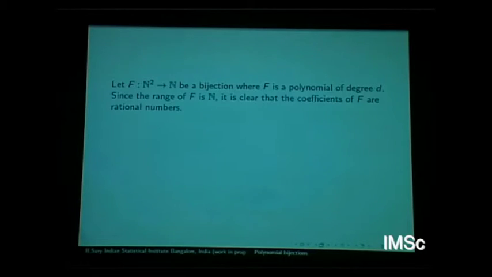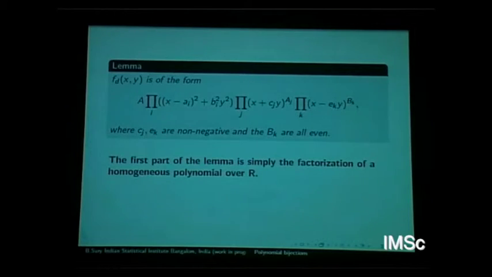So let's start with the bijection of degree d. Write the homogeneous decomposition, where d is the highest degree term. So break up the highest degree term, over the reals you break it up like this. So either things are of this form or this form or this form, where the c_j's are also positive, the e_k's are also positive. So the first claim is that these are all even. It's more or less easy by Rolle's theorem kind of thing.